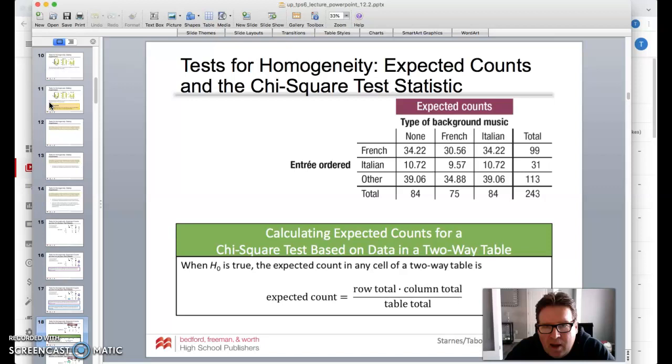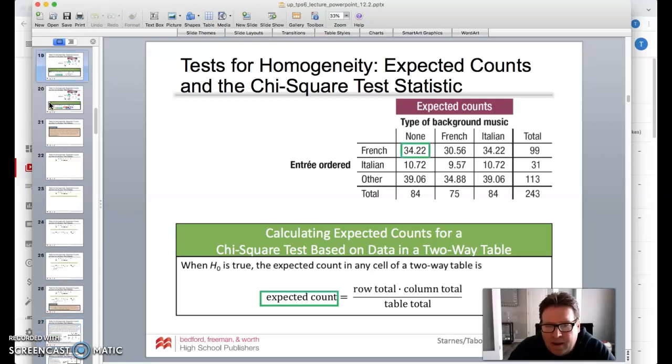Okay, so what we're going to do is calculate the expected counts for a chi-square test based on data in a two-way table. We're going to assume that the null hypothesis is true. So the way to do that, to get that expected count that goes in that column, is to take that row total that we have, the 99.